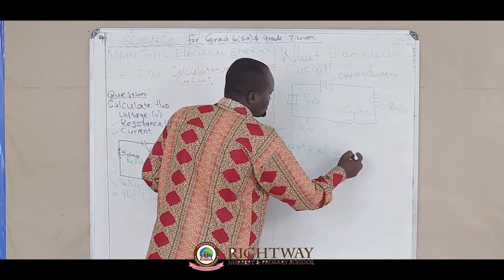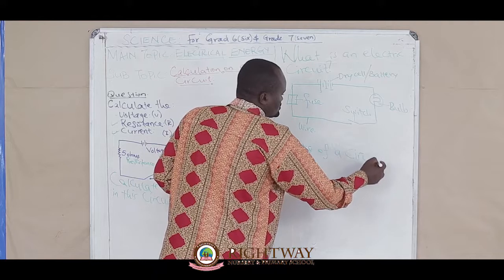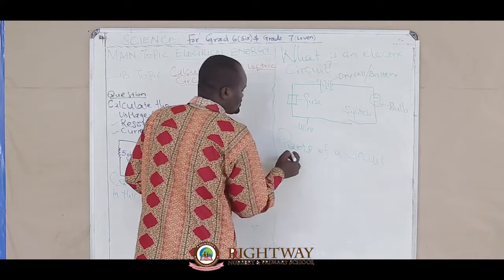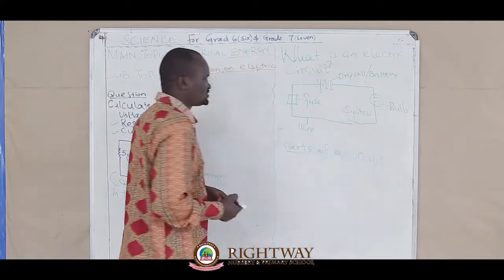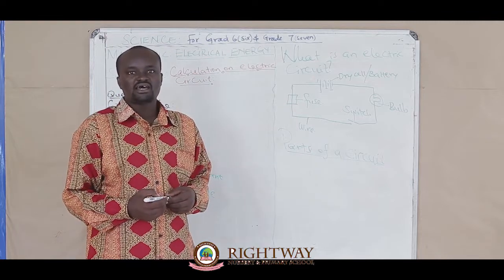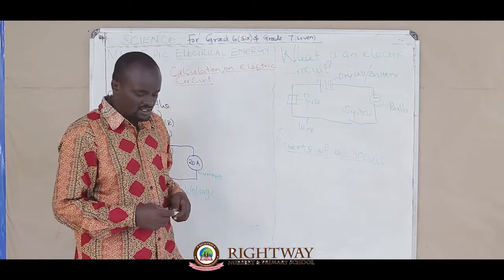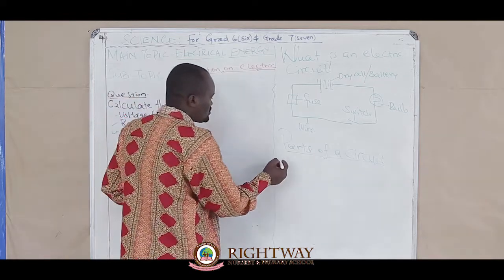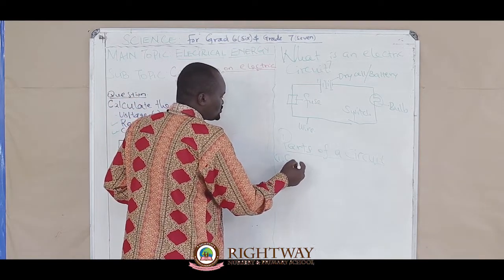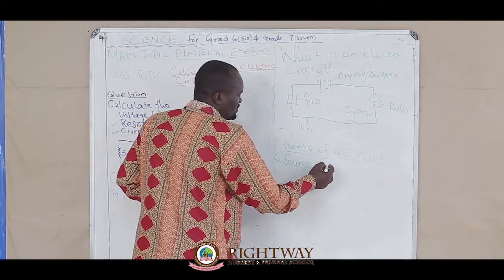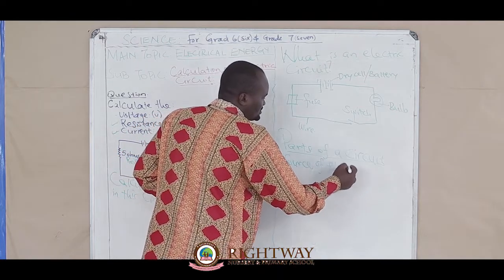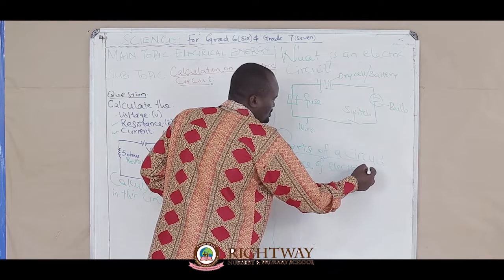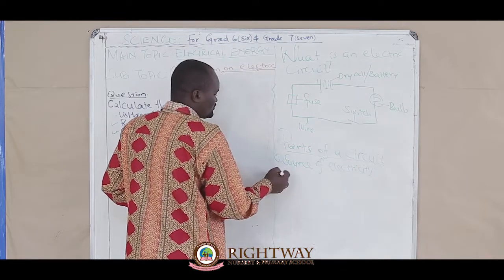Parts of a circuit. Parts of an electric circuit. We have the source of electricity. That is 1.